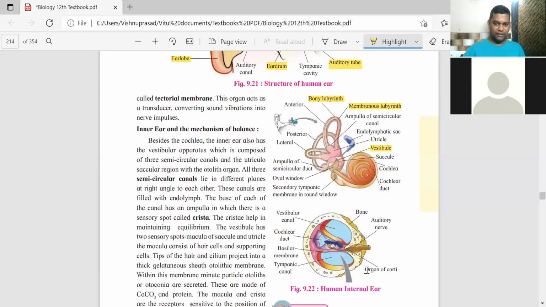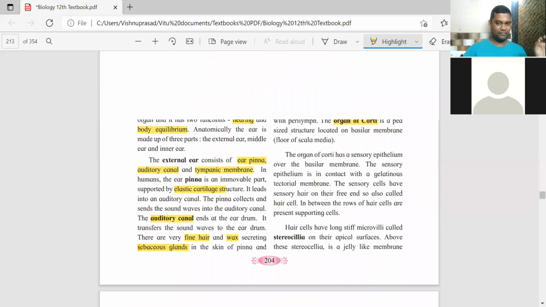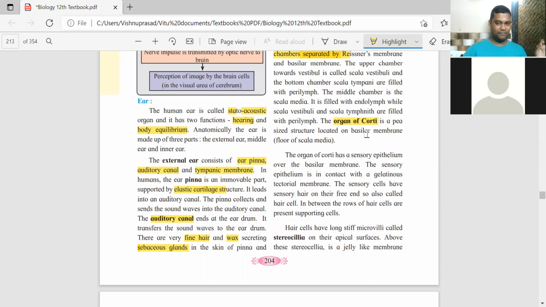Yes, I can see. It's visible here. The organ of Corti is a P-shaped organ that you can see here. You can see scala media, scala tympani, basilar membrane, and the tectorial membrane in the section. In the center you have the organ of Corti. Is the location of the organ of Corti clear? It's a P-shaped organ, a small one, on the basilar membrane.